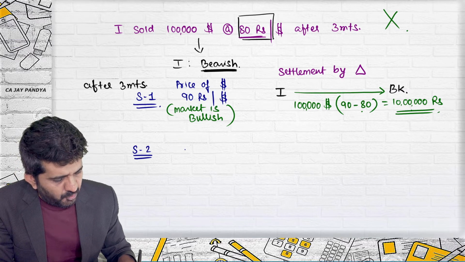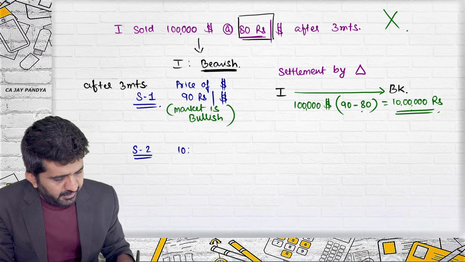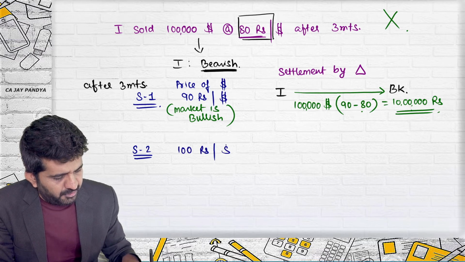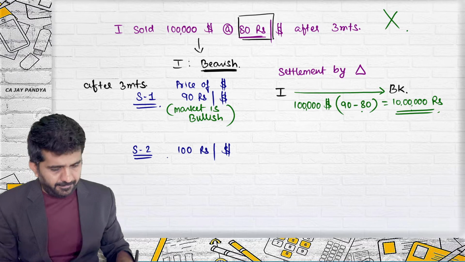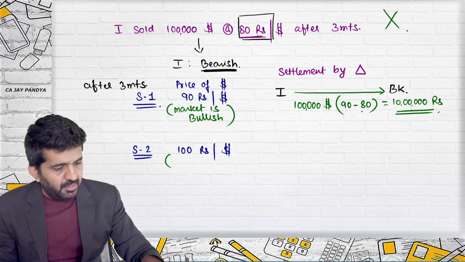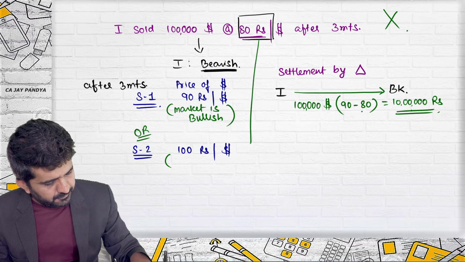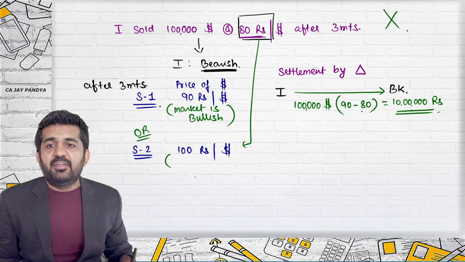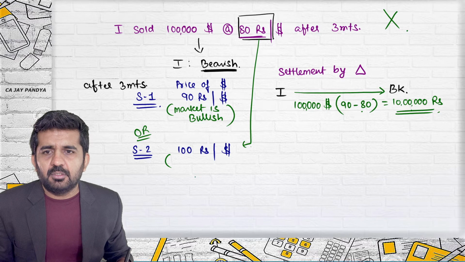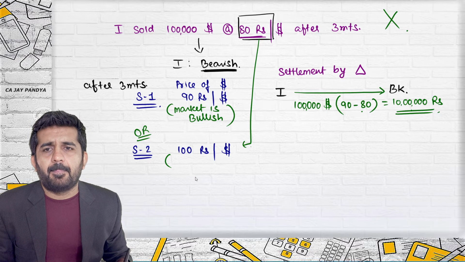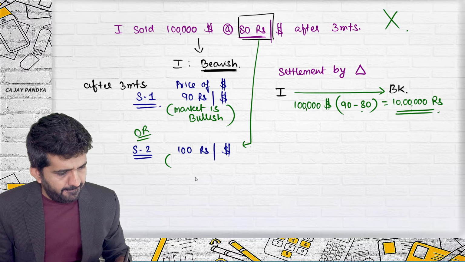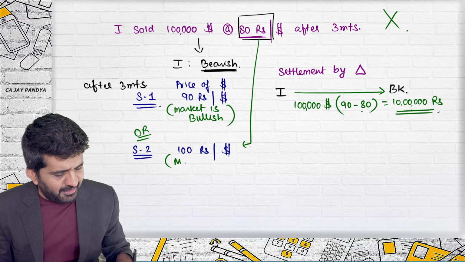The price of dollar is 100 rupees per dollar, compared with 80. Now this is situation 2, so it is OR. Any one student can help? Kishan? Sir, 20 rupees is the increase in the exchange rate. My question is, is the market bullish or bearish?